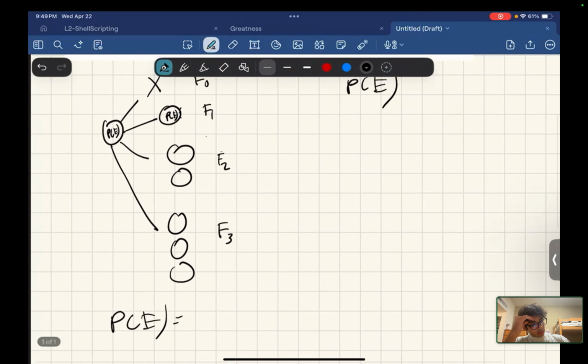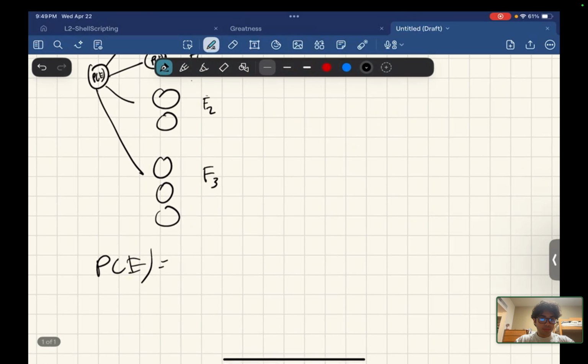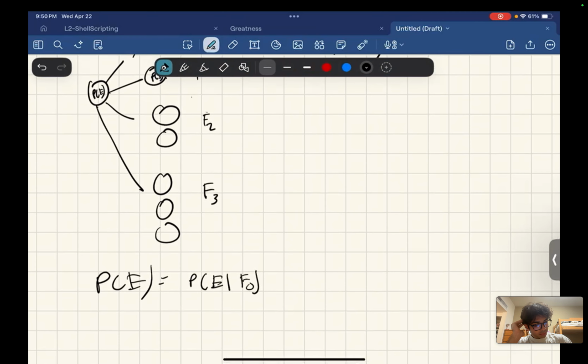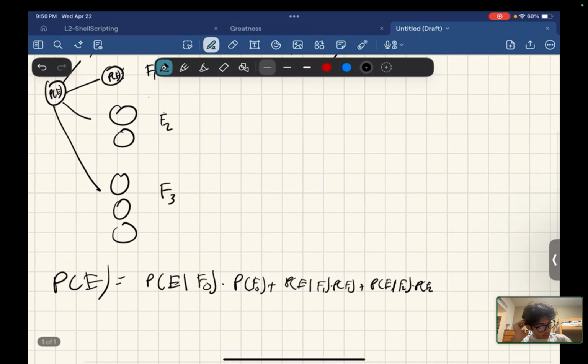And conditional total probability just says that the probability of E is the probability of E given F0 times the probability of F0, plus the probability of E given F1 times the probability of F1, plus the probability of E given F2 times the probability of F2, plus the probability of E given F3 times the probability of F3.